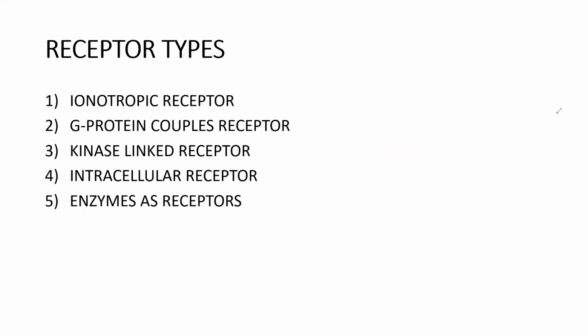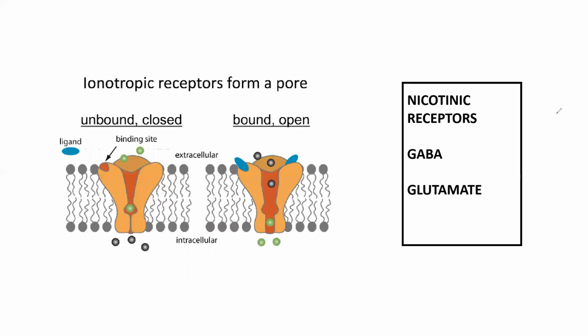So now we will talk about receptor types. Here we'll be having 5 receptors. Number 1, inotropic receptor. Number 2, G protein coupled receptor. Number 3, kinase linked receptor. Next, intracellular receptor and enzymes which are acting as a receptor. Now we will be dealing with what these receptors are and just some examples. That's it. We are not going into detail on those receptors. Fine? Right.